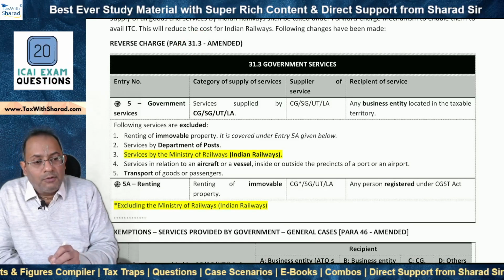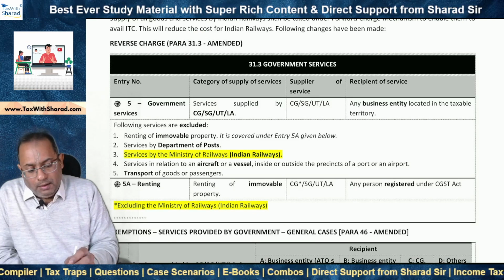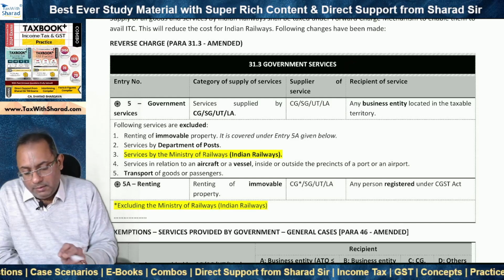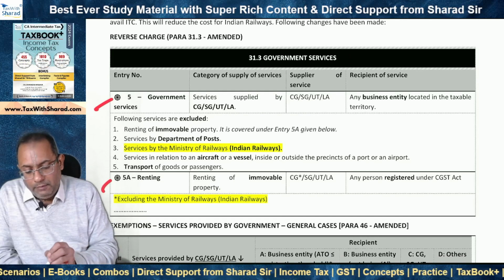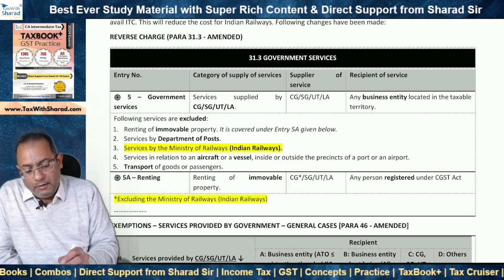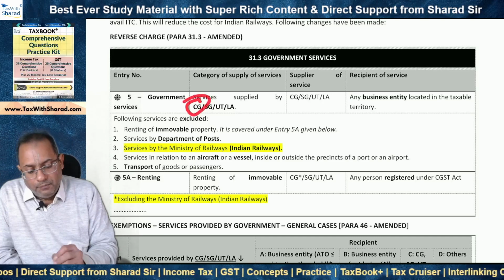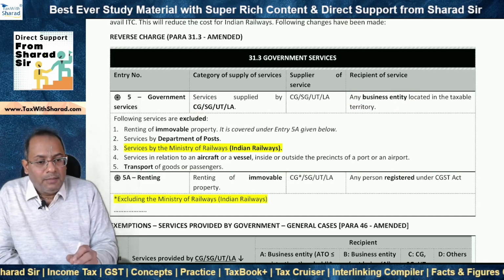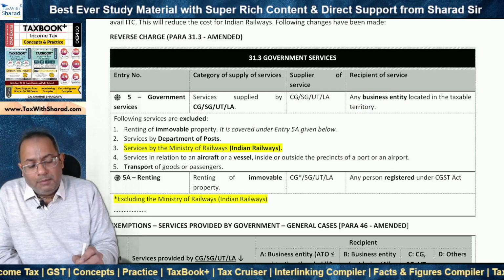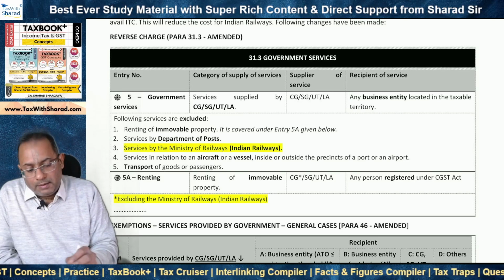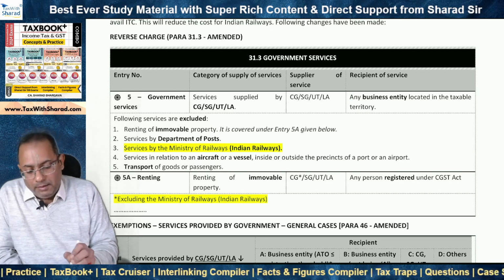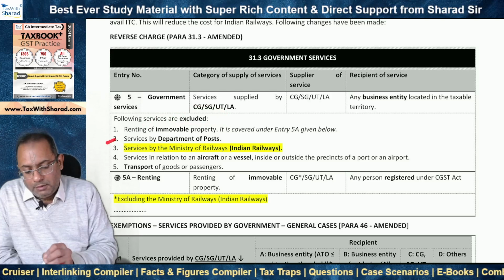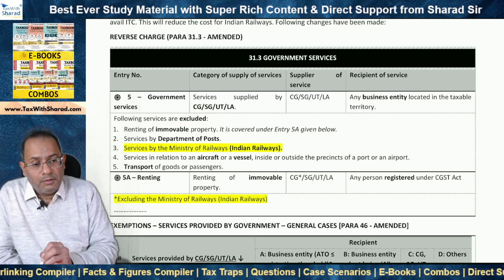Para 31.3 of TaxBook Plus deals with reverse charge for government services, and this is what we know. Entry 5 and 5A are relevant. So in respect of services supplied by the central government to a business entity, reverse charge mechanism applies. That means the recipient is supposed to pay tax. The government is not supposed to pay tax. However, there are certain services which have been excluded. So we know services by Department of Posts, Post Office services are excluded.